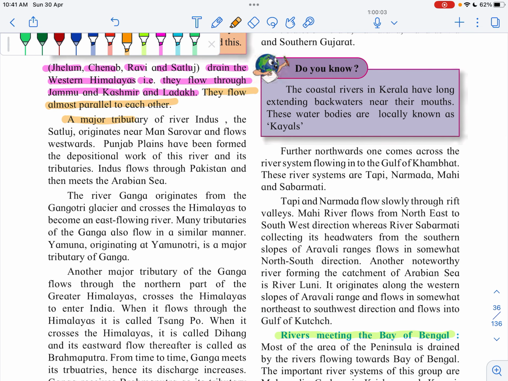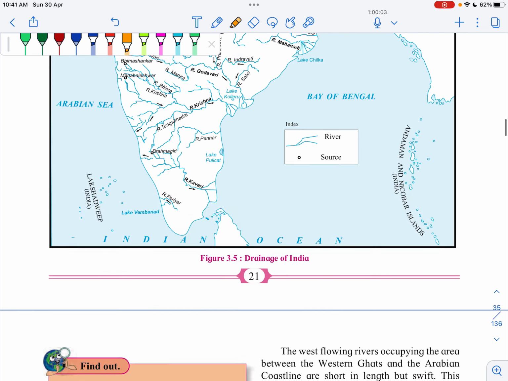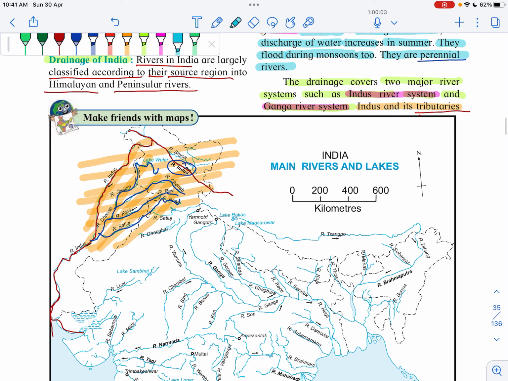A major tributary of river Indus, the Satluj, originates near Mansarovar and flows westwards. Here you can see the Satluj river. The Satluj river originates at Mansarovar, this is the lake Mansarovar.